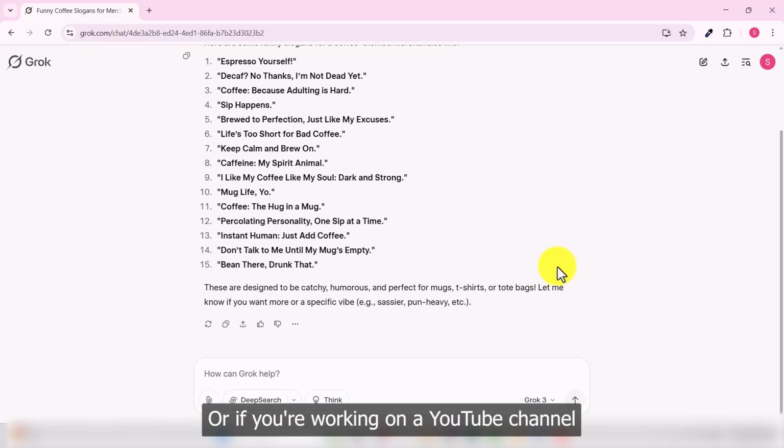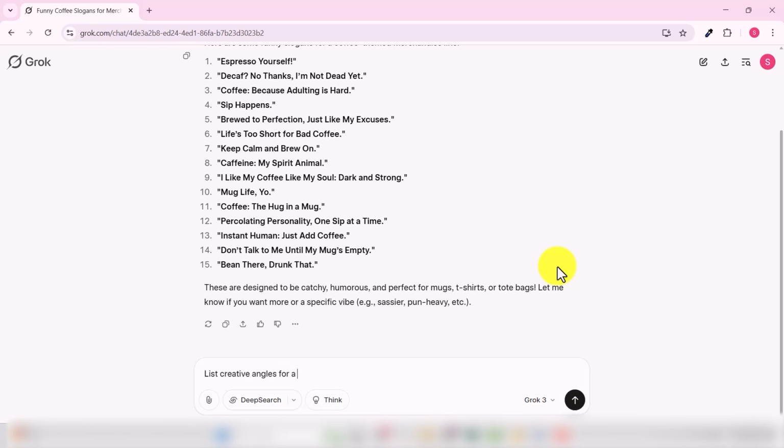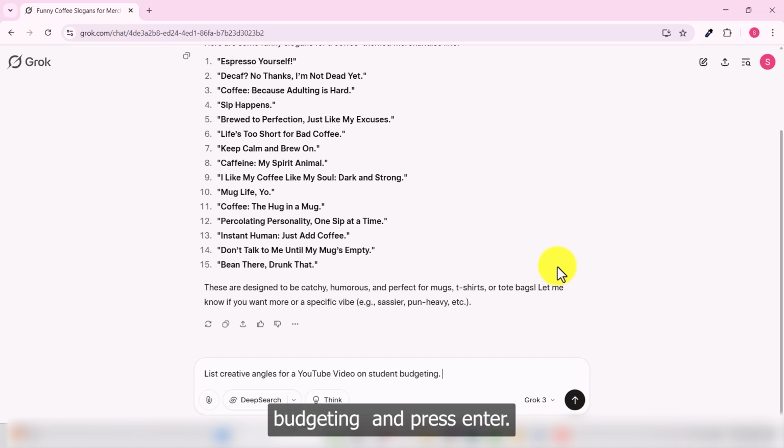Or if you're working on a YouTube channel and want different ideas, then you can just give it a prompt in here as: list creative angles for a YouTube video on student budgeting, and press enter.